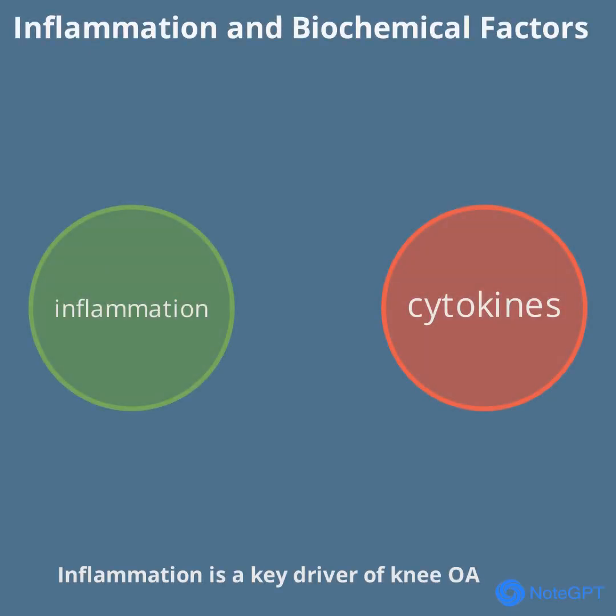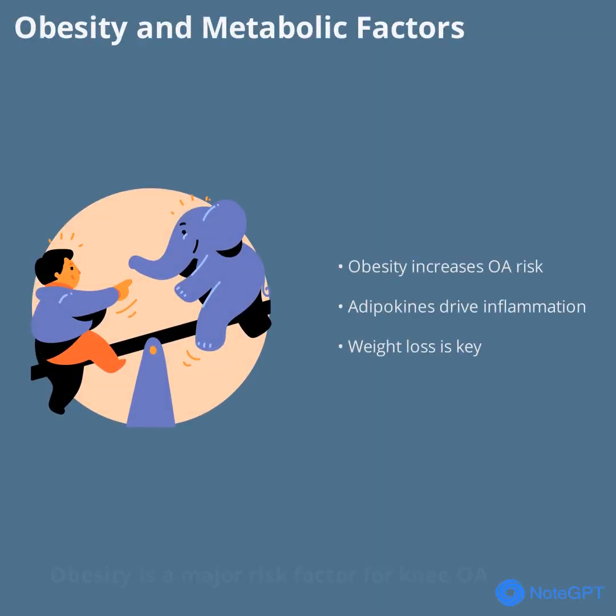Inflammation is a key driver of knee OA. The synovium releases cytokines, chemical messengers that can either promote or reduce inflammation. In OA, pro-inflammatory cytokines like IL-1 and TNF-alpha dominate, activating enzymes that break down cartilage. Anti-inflammatory cytokines try to counteract this, but often can't keep up. These biochemical changes not only damage the joint, but also influence pain and disease progression, making inflammation a major target for future therapies.